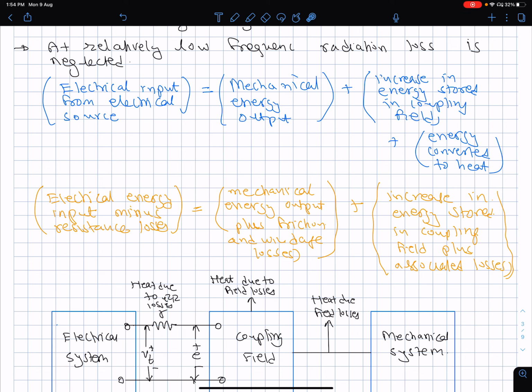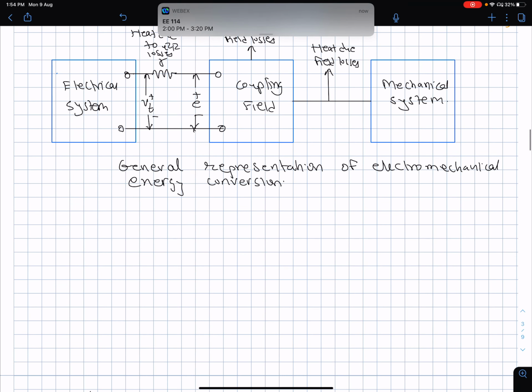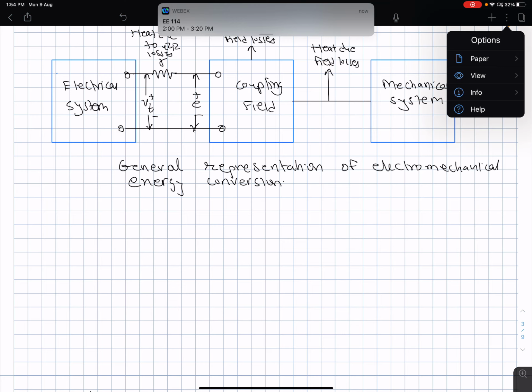In our case, all our motors use magnetism to couple the rotational side and the electrical side. So the increase in the energy stored in the coupling field plus associated losses. What are the associated losses here? For example, hysteresis loss. The BH curve in a ferromagnetic material will not trace exactly the same path, and so there would be a coupling loss which is associated with it.